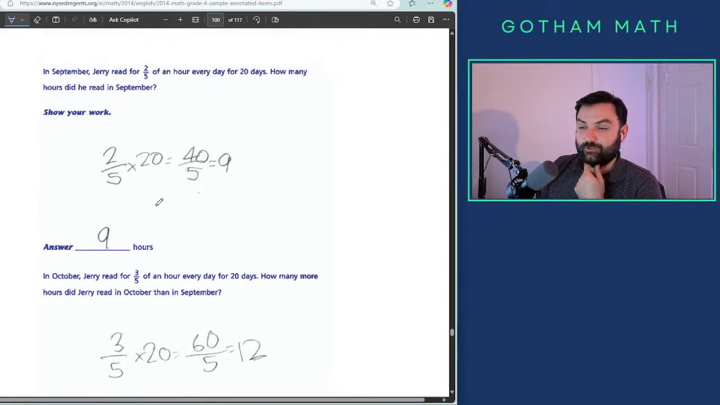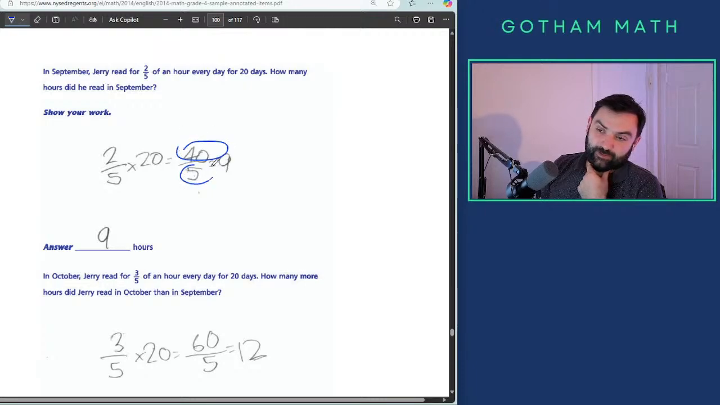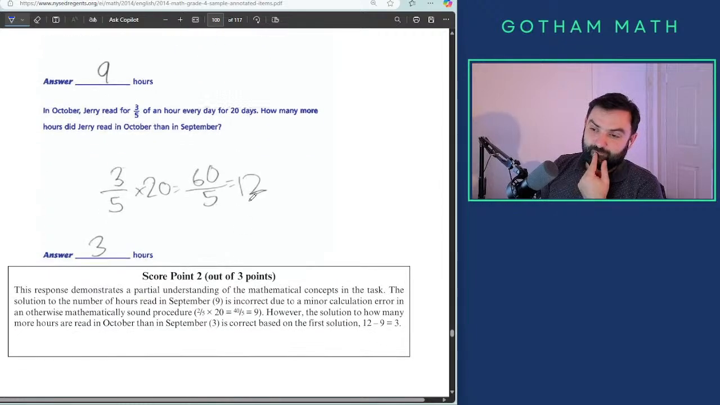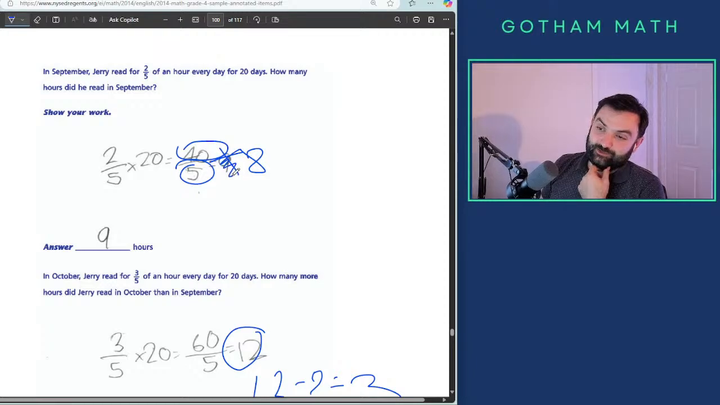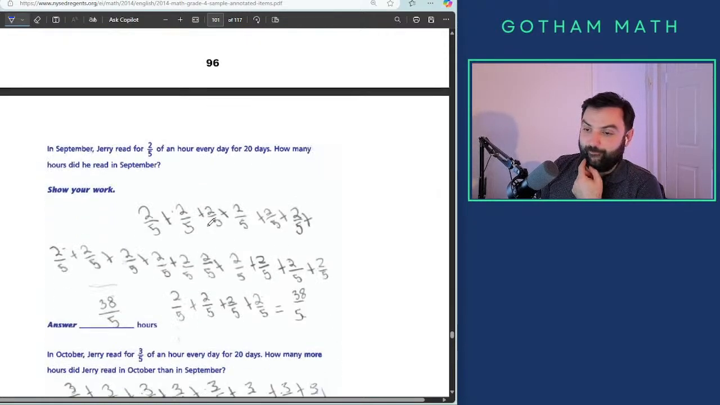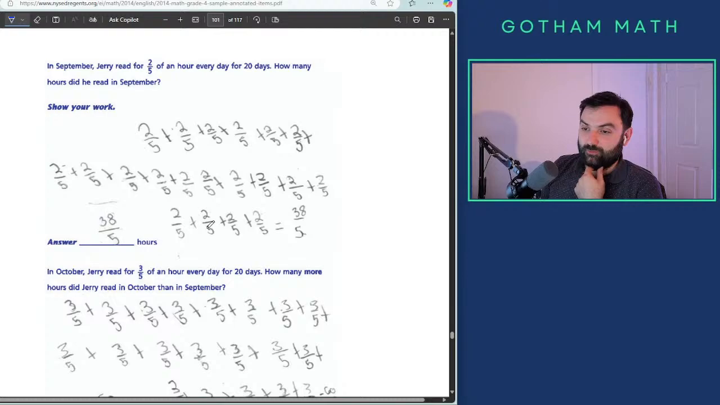2/5 times 20. Look at this. Someone just didn't know that 40 divided by 5 is not 9, it's 8. That's crazy. And then did this correctly too, and just subtracted 9 and got 3. So everything would be right here except if you didn't screw that up. Oh my god.